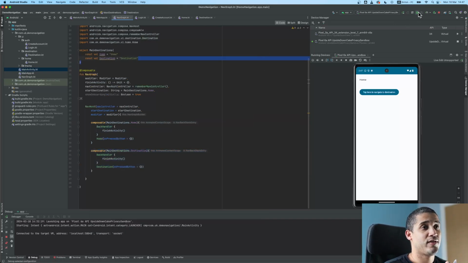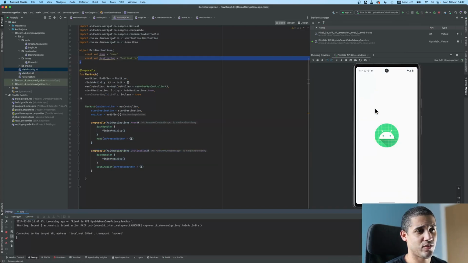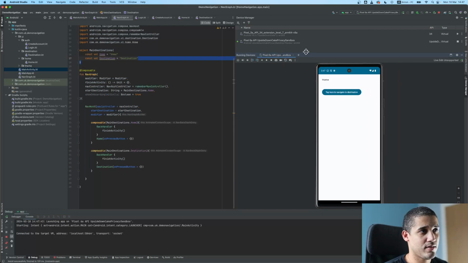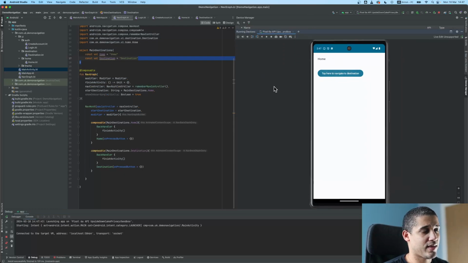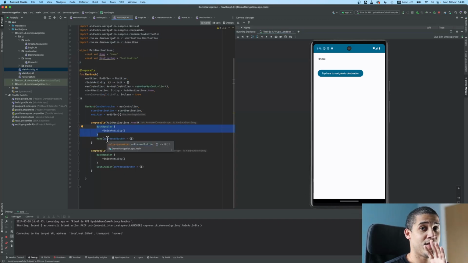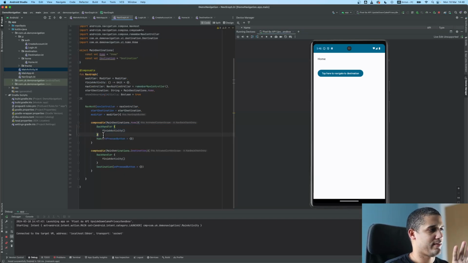So if I run the app, it's actually running right now. And if I run it, it says home. If I click here to go to destination, it does nothing. And if I want that to do something, let's see what happens here. I have home. Home had this back handler, which means if I tap a back button, which I don't have here, it will finish the activity. That's just something we add there. We don't have to worry too much about it.